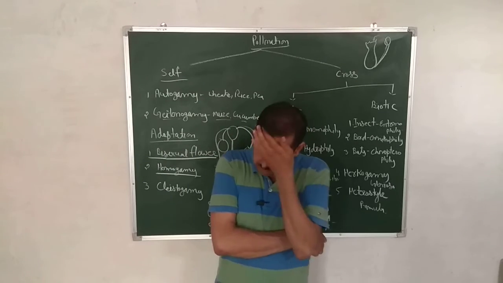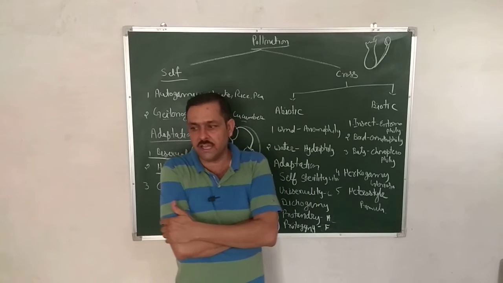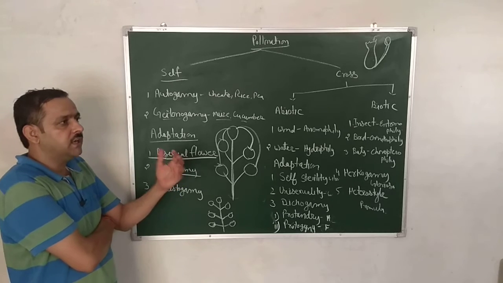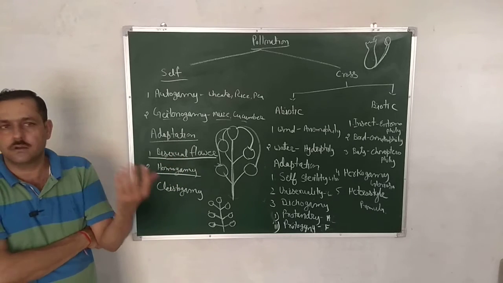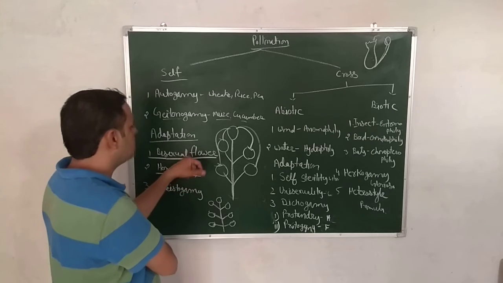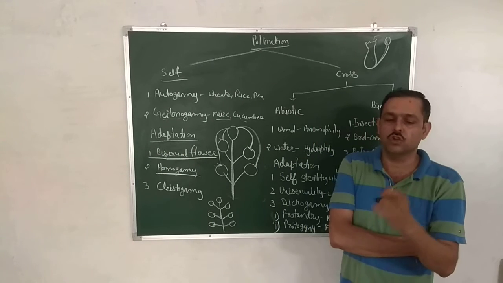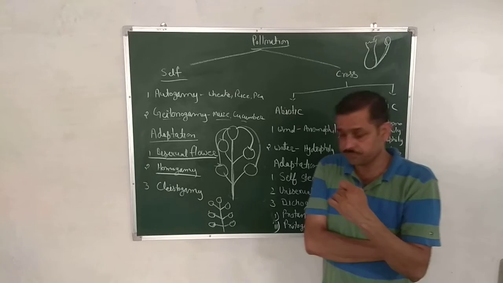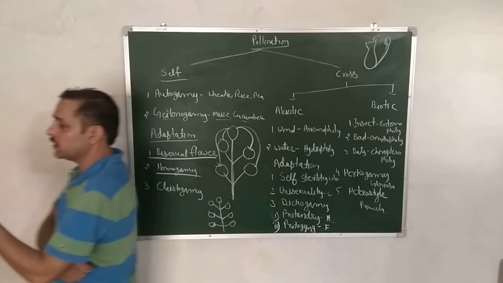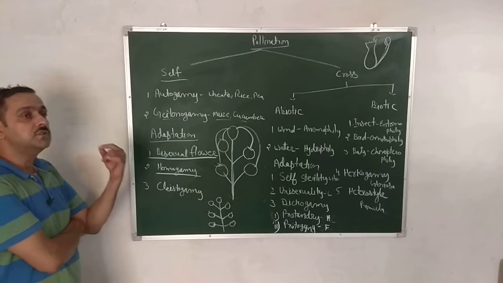Because if the male reproductive part matures first, then the stigma is not prepared to receive it, and self pollination cannot happen. So homogamy is the second adaptation or second condition for pollination, that both the reproductive organs are mature at the same time.